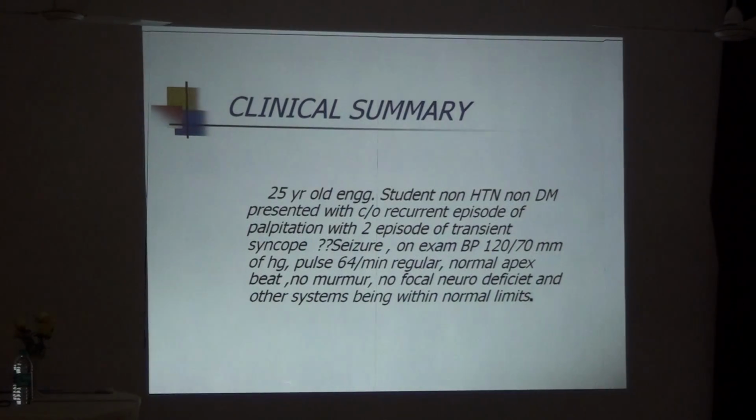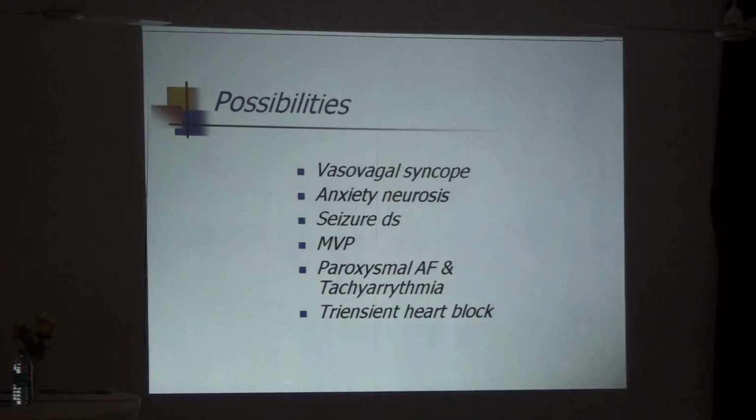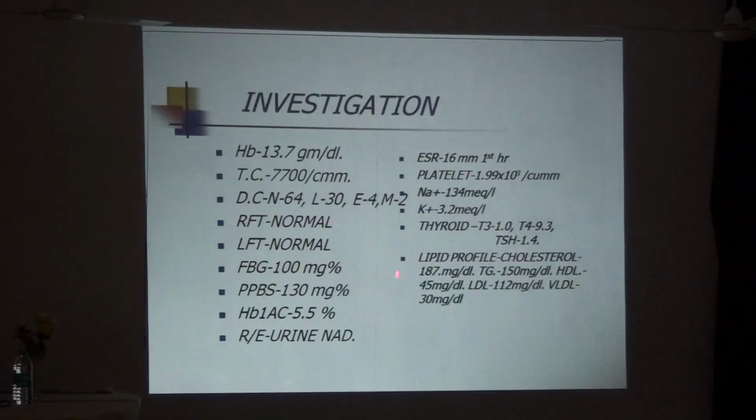We investigated this patient for many possibilities.